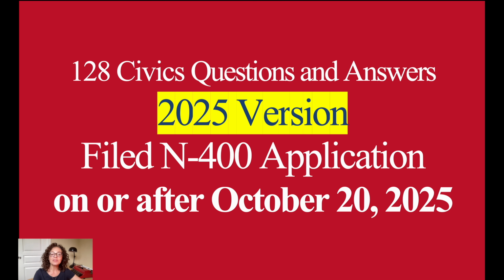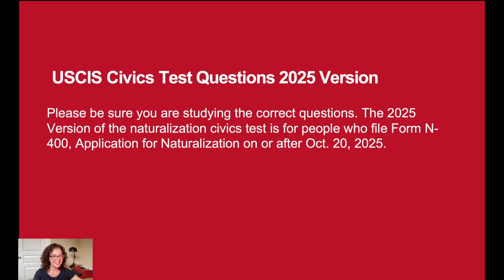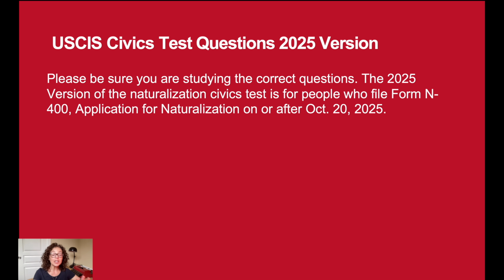The 2025 version of the Naturalization Civics Test is for people who file Form N400 on or after October 20th, 2025. Okay. Now, the 2025 Naturalization Civics Test is still an oral test.